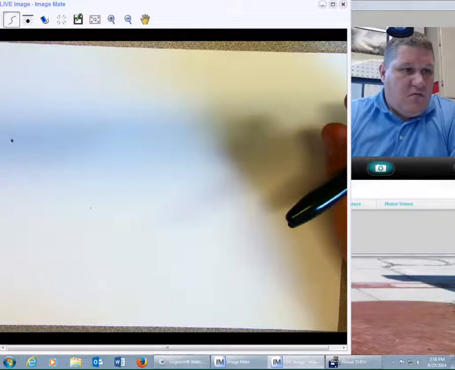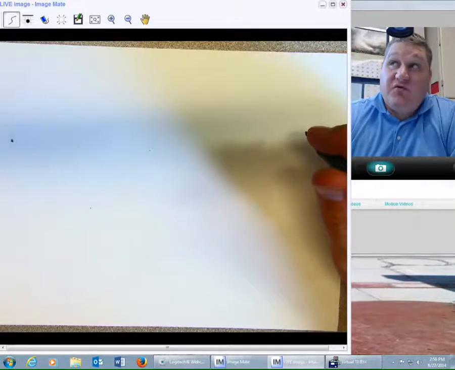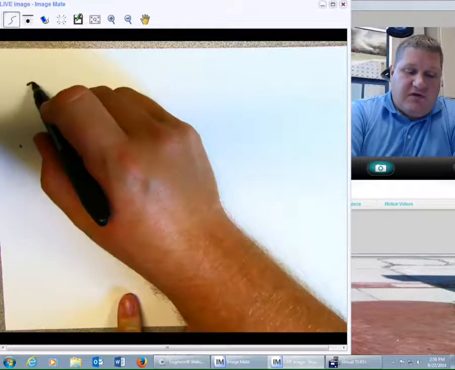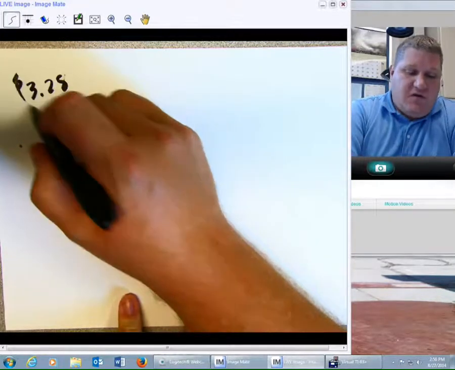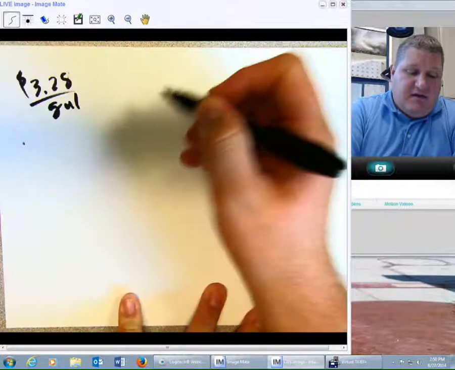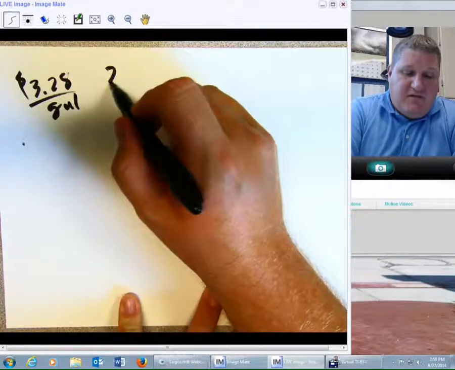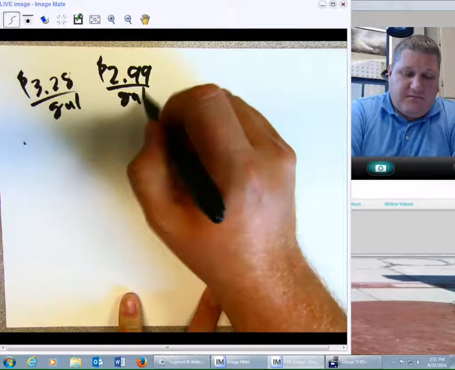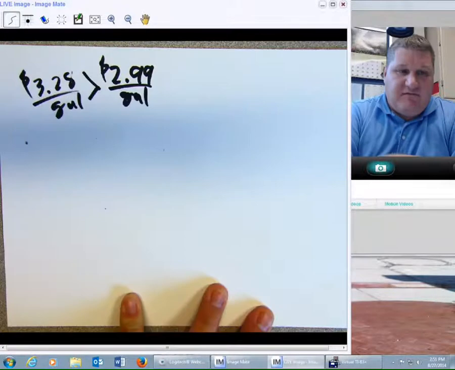One thing we need to make sure we can do with rates and ratios is we need to be able to compare them. We all know that $3.28 per gallon is more expensive than $2.99 per gallon because that number is obviously bigger per gallon.